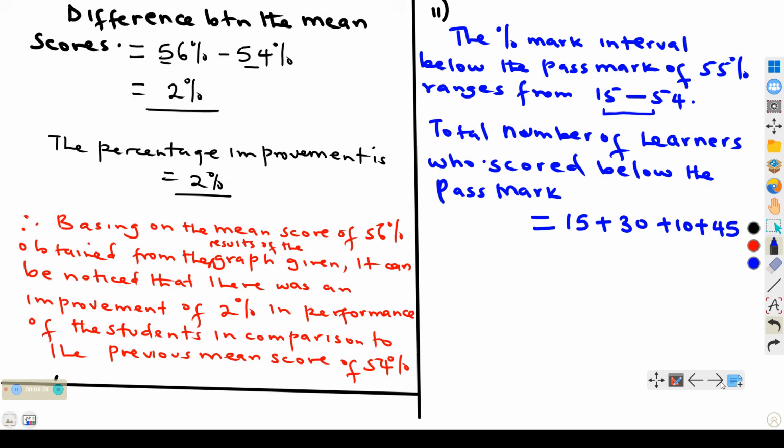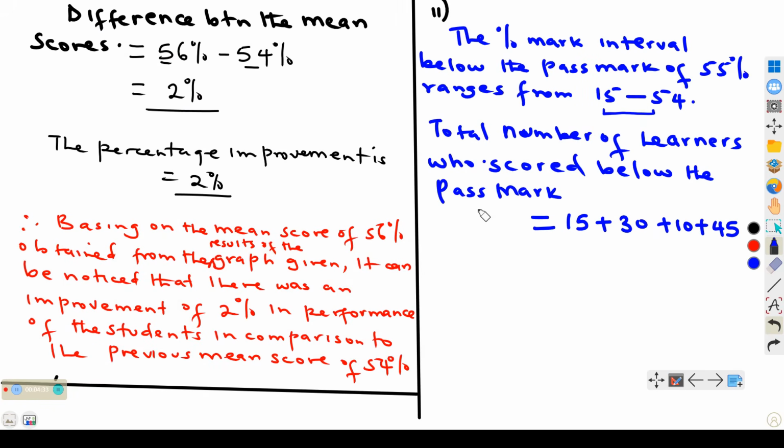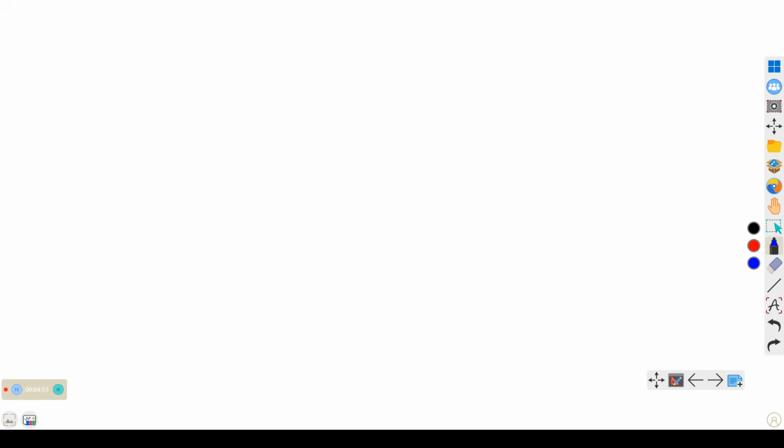So next we look at the total, that is 45, 55, 100. So 100 students scored below the pass mark. Next we need to look at the percentage of learners below the pass mark.